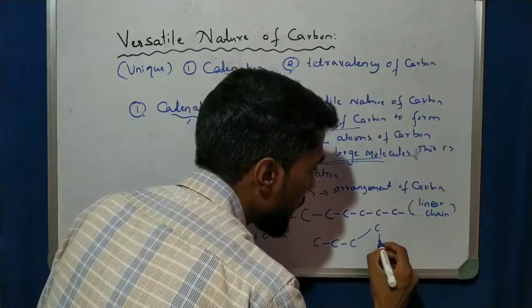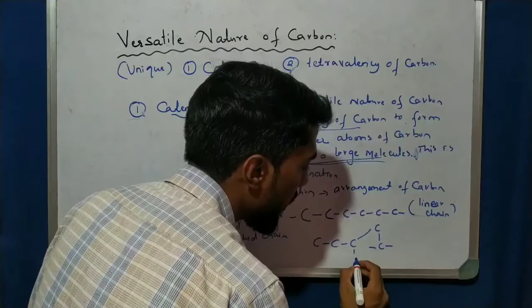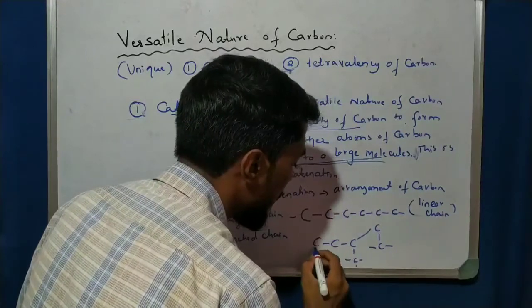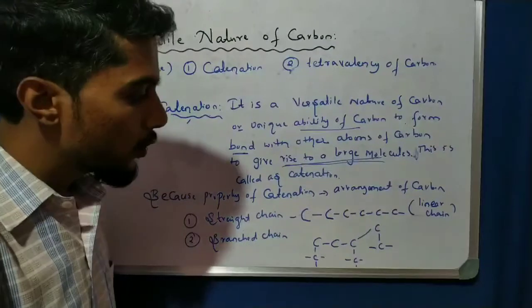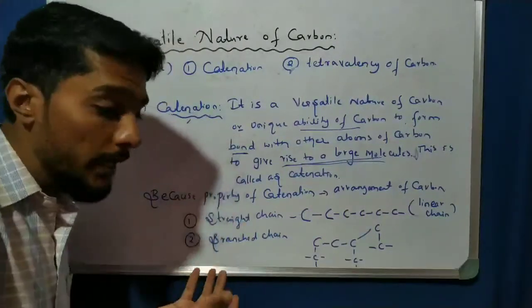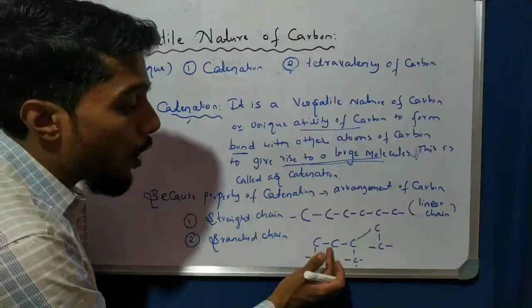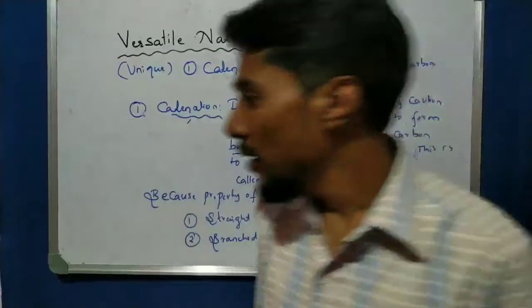Carbon, then carbon, like that branch. They make branches. So by using the catenation property, carbon can form bonds with other carbons in the form of branches. This is also possible, students.